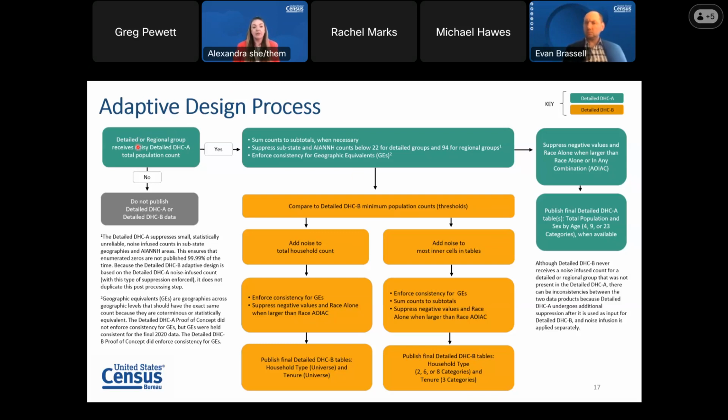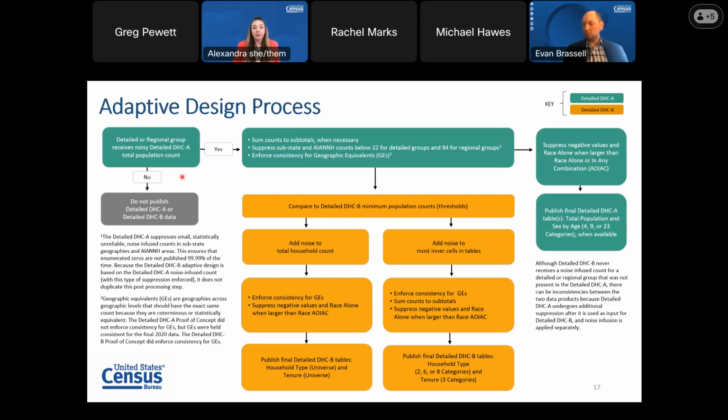So first off, I want to note that going across the top and down the right in the green represents detailed DHCA, and then down the center in orange represents detailed DHCB. So what's unique about adaptive design for the detailed DHCB is that the amount of detailed DHCB data a detailed or regional group receives is based on the detailed DHCA noisy total population count.